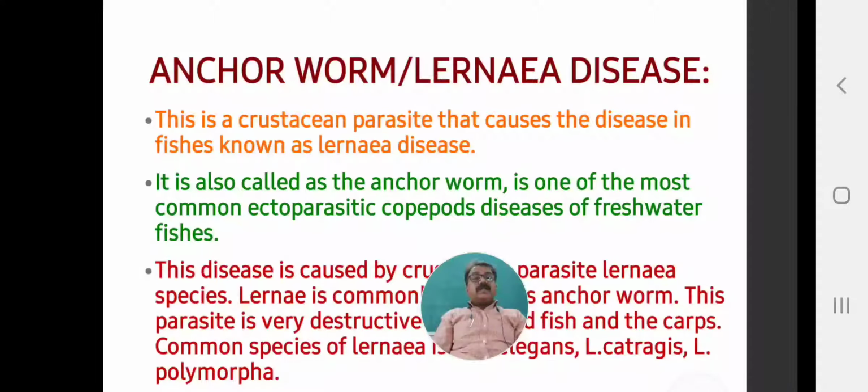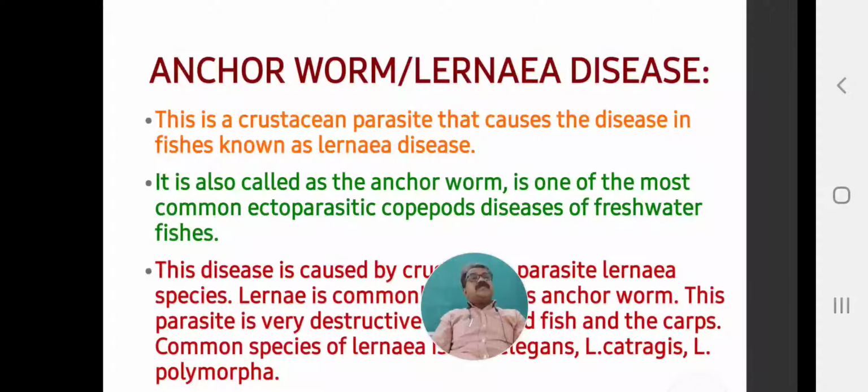The name itself suggests that this parasite anchors its body and head, with the help of piercing organs, on the body of the fish, at the fins, on the skin, on the mouth or on the head.